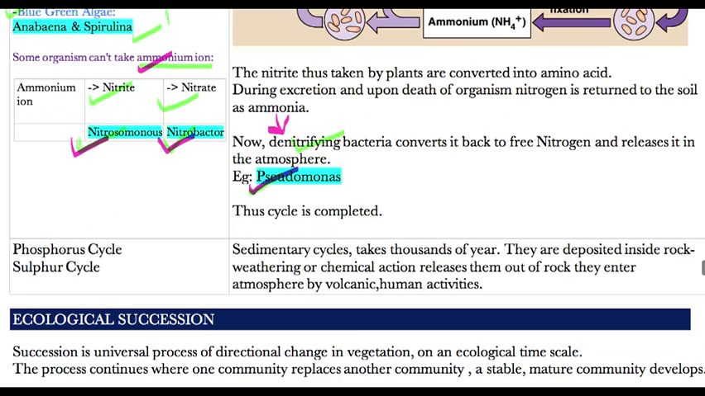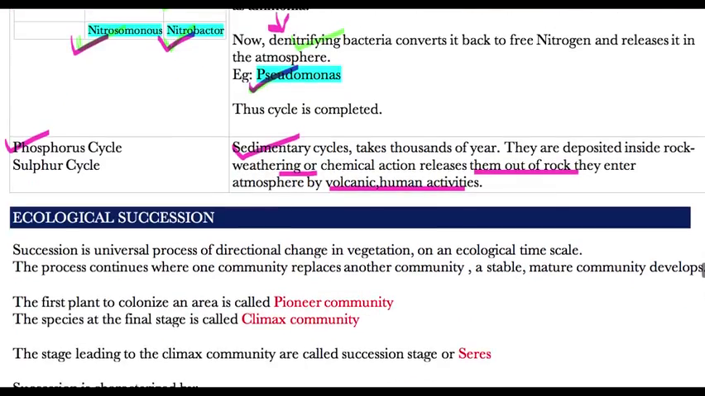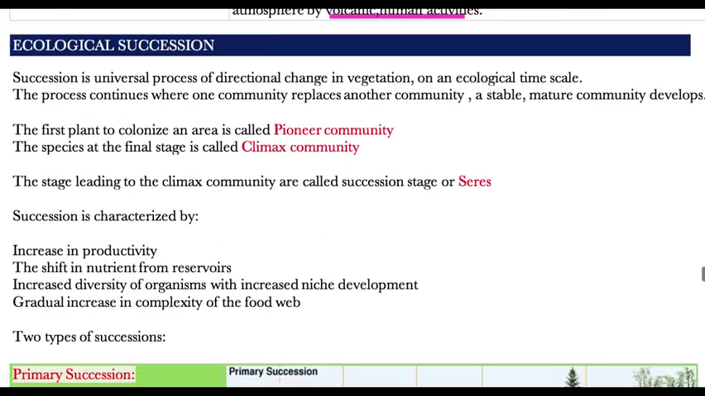Now we also have some other cycles like the phosphorus cycle and sulfur cycle, but those are not that important, and they are basically sedimentary cycles, and it will take thousands of years to get completed. They are deposited inside rock and they come out by the process of weathering or chemical action. So weathering and chemical action releases them out of rock. They enter the atmosphere by volcanic and human activities. So these are some of the facts you should know. Then we'll deal with one important concept, which is ecological succession.